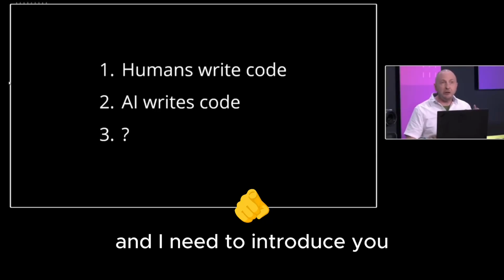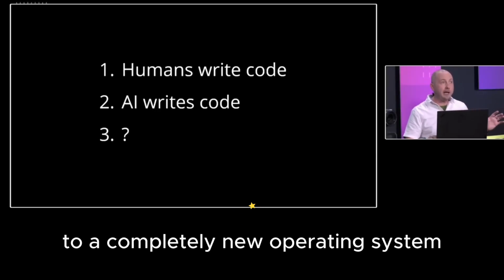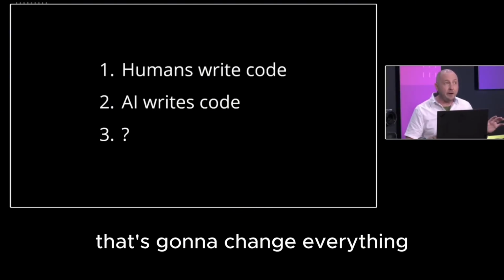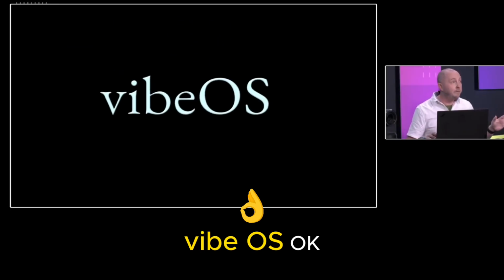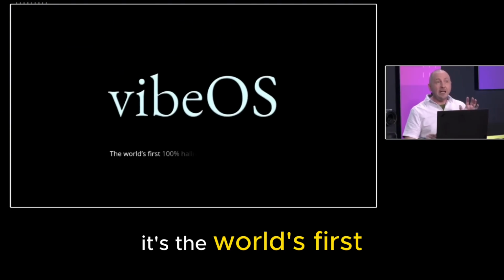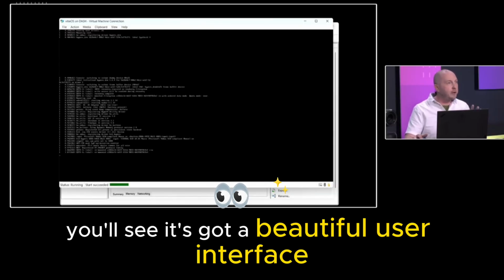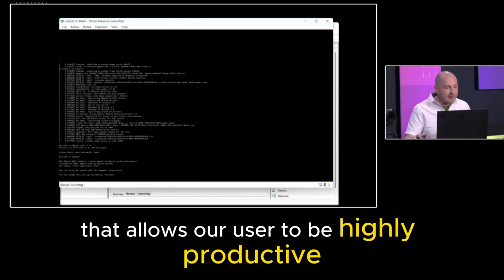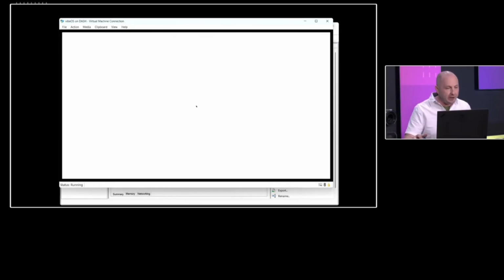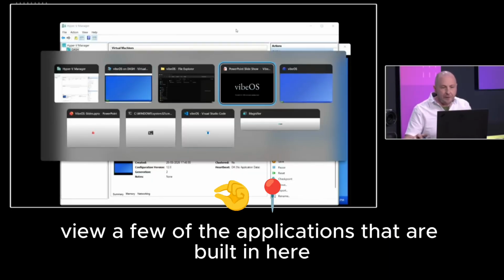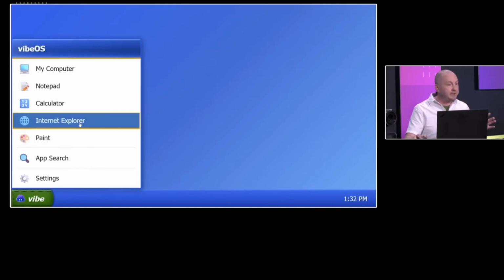And I need to introduce you to a completely new operating system that's going to change everything. Introducing VibeOS, okay? It's the world's first completely hallucinated operating system. You'll see it's got a beautiful user interface that allows our user to be highly productive. Switch to a full screen view, a few of the applications that are built in here.